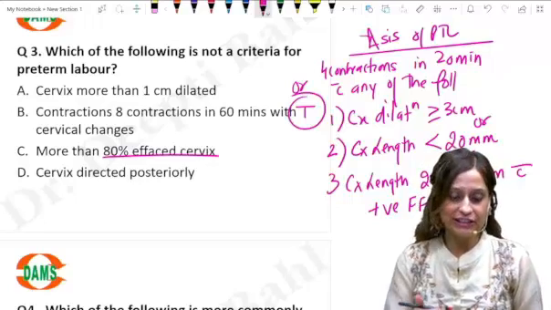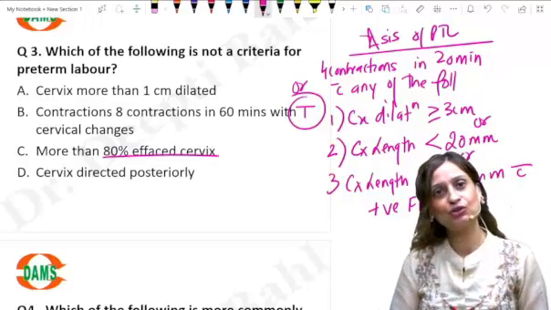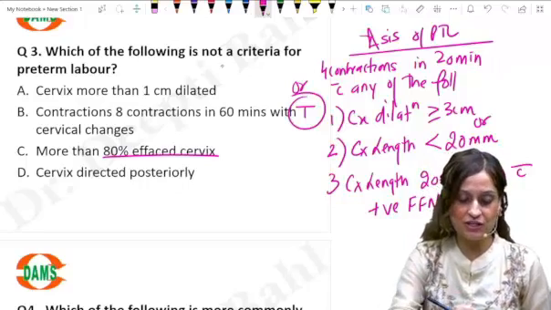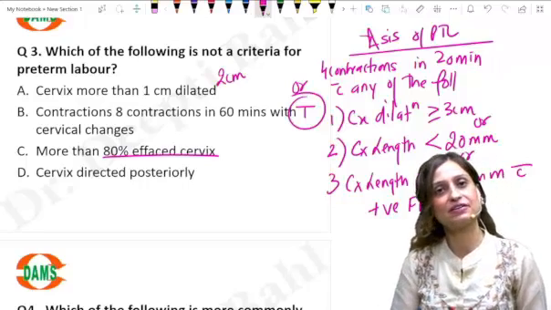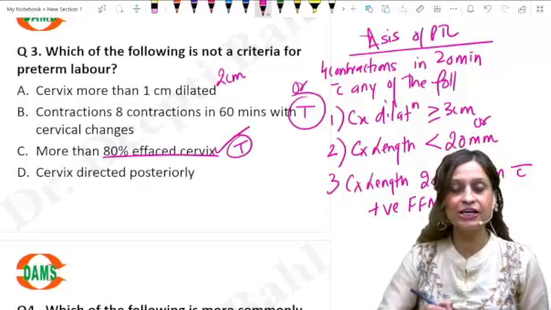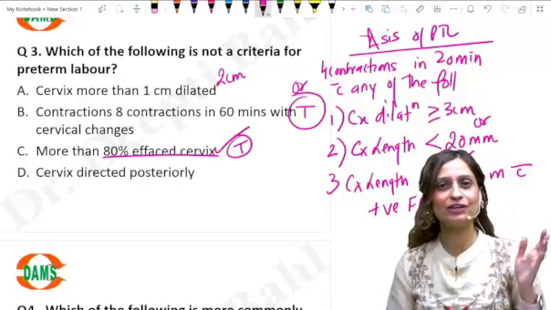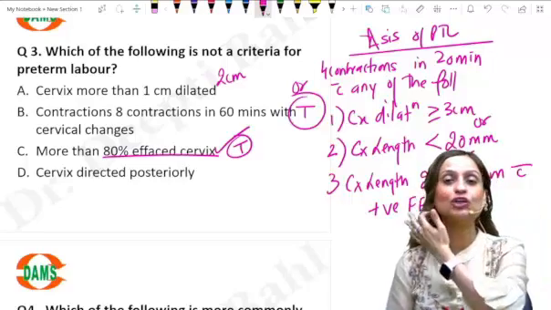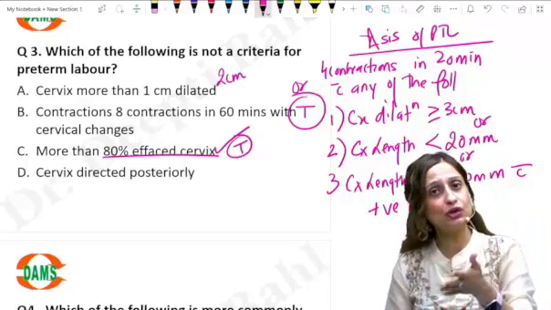And along with 80% effaced cervix, there was a criterion of 2 centimeter cervical dilatation. So actually, this can also be considered a true statement if we look at the older guidelines. Okay, the newer ones I've given to you, which is also what is in your class notes.